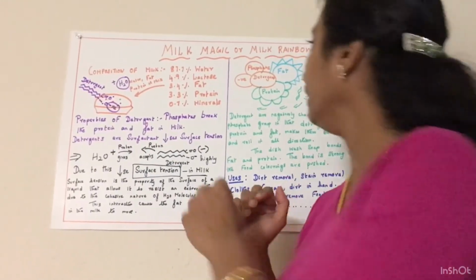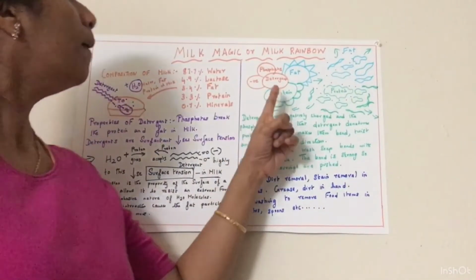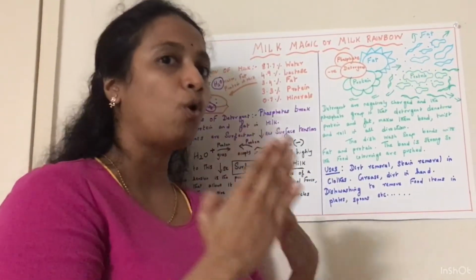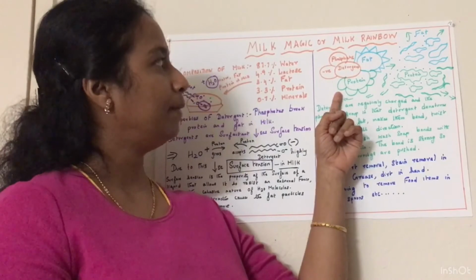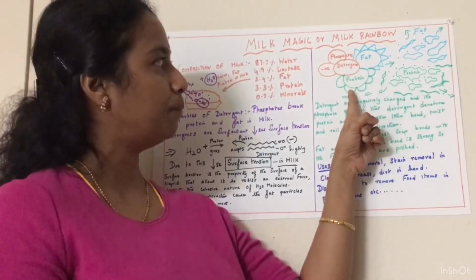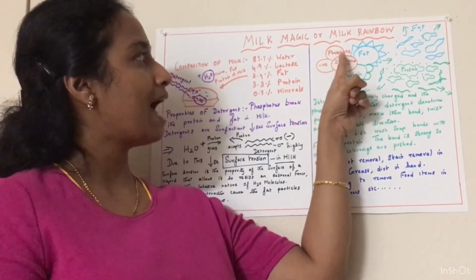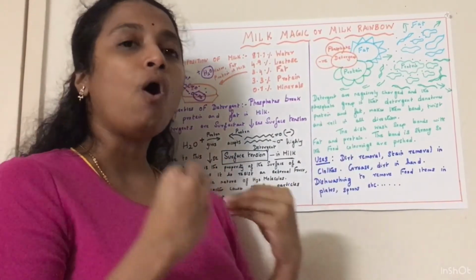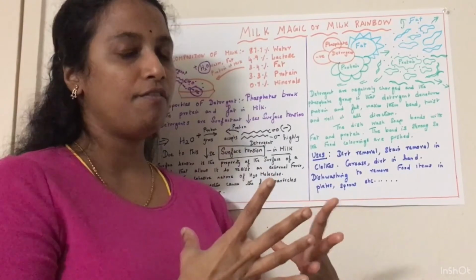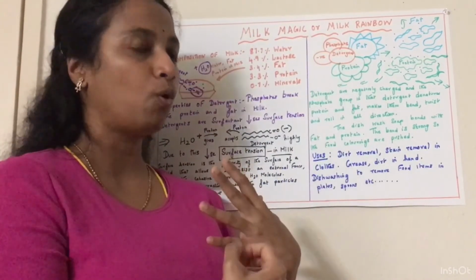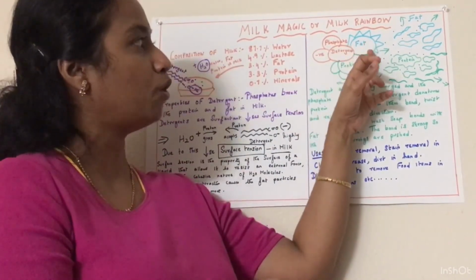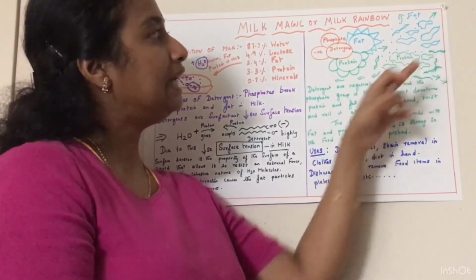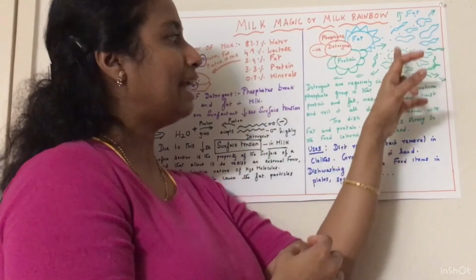Now let's see when the detergent binds to protein and fat. So this is the fat and this is the protein. The detergent has the phosphate molecule. What I told you, the detergent is always heavily negative, so it accepts the proton from fat and protein. So what is happening? It denatures the structure of fat and protein.